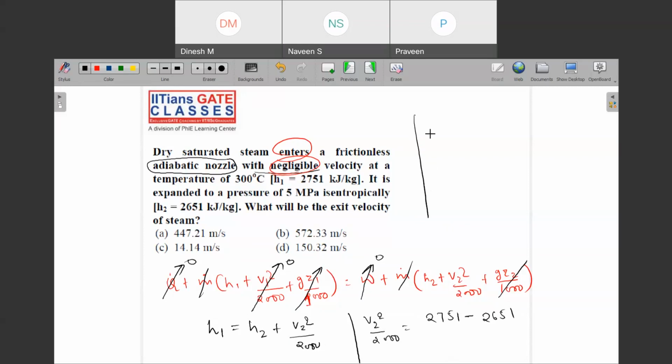So V2 square is equal to 2000 into what? This value is 100. So now your V2 value will be square root of 2000 into 100, or this is 2 into 10 to the power 5. So yeah, this is 447.21. Got the idea?